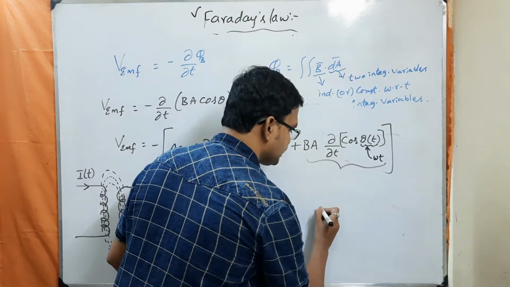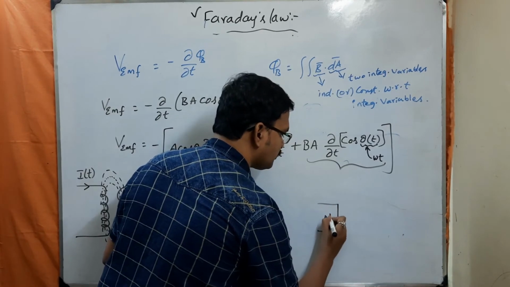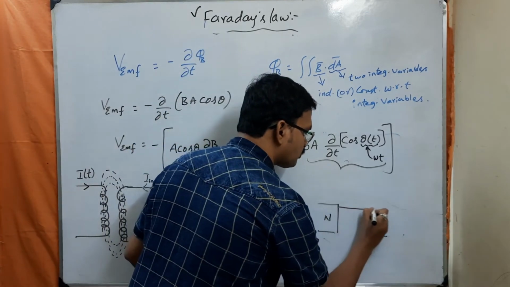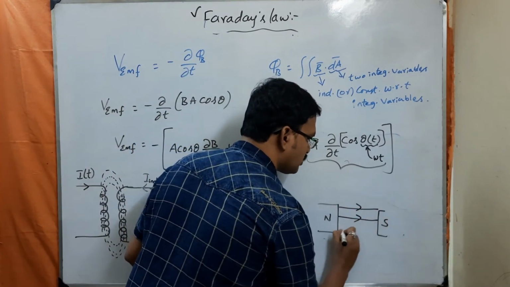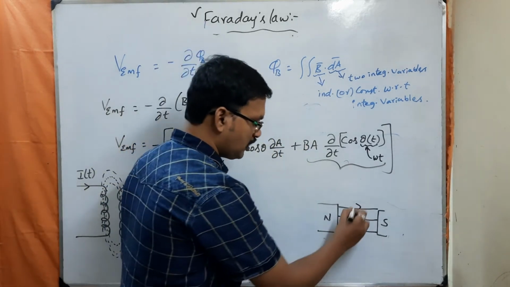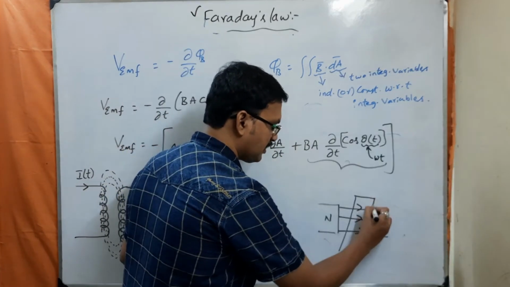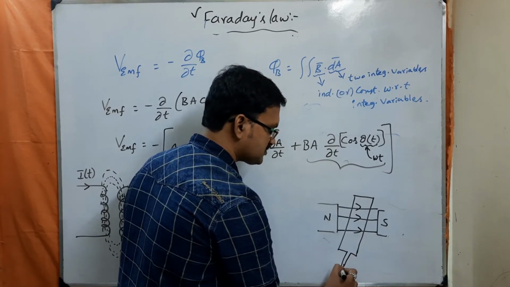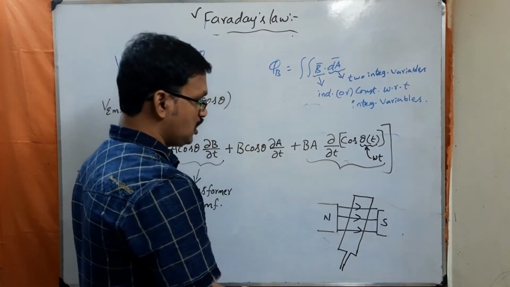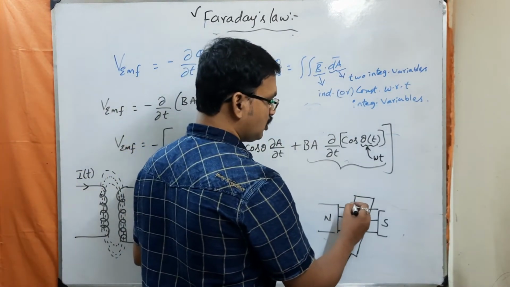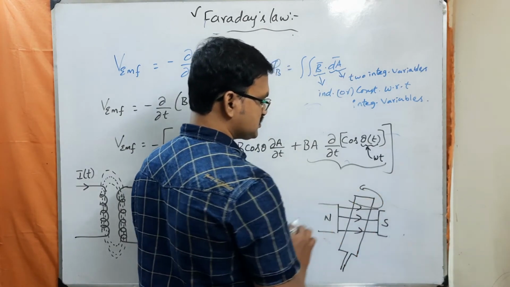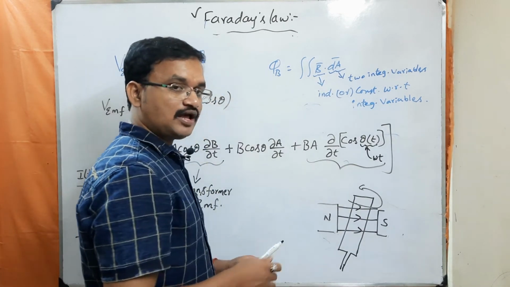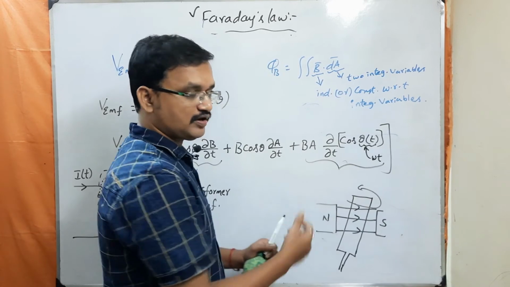So now let us consider here you are having a north pole and here you are having a south pole. So this is the magnet, let us assume. It is going to produce some magnetic field lines in this manner. Now if you place a conducting loop like this, understood? So if you place a conducting loop and try to rotate the conducting loop in this direction, understood? So what will happen whenever the conducting loop is rotating in the magnetic field? What will happen here?